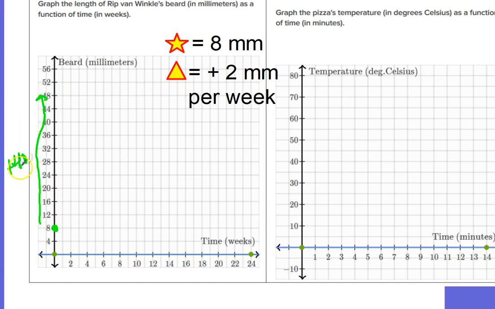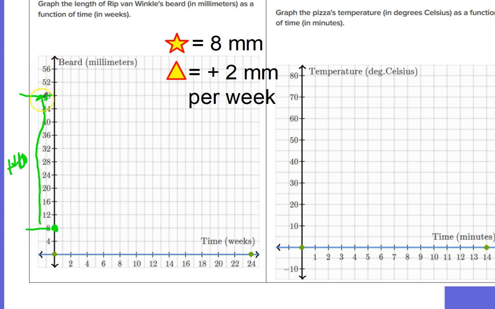And now I'm going to figure out, okay, well, if I went up 40, now notice that I went up 40 because I started at 8 and I went to 48. I didn't say go to 40. I said go up 40 from 8. So starting at 8, you go up 40 and you stop at 48 because 8 plus 40 is 48. That's plus 40. I never did say go to 40. I said add 40. Okay, so we're now at 48.